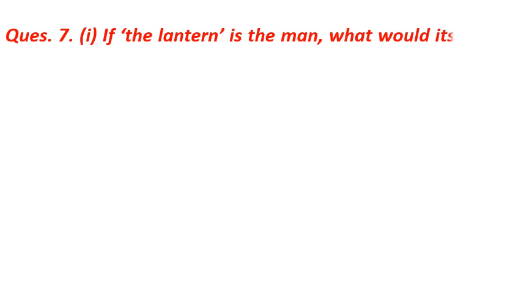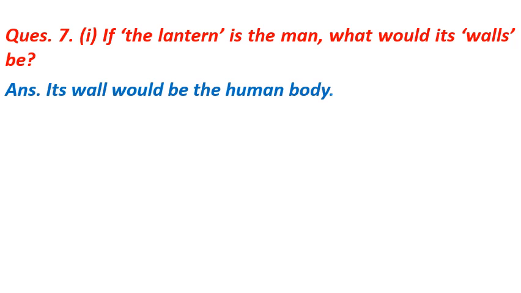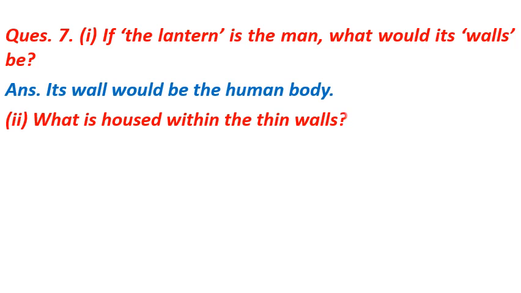Question number 7 part 1 is if the lantern is the man, what would its walls be? The answer of the question is its wall would be the human body. Or you can write down the walls of the lantern is Hawking's case where his skeleton like physical structure. Part 2 is what is housed within the thin walls?